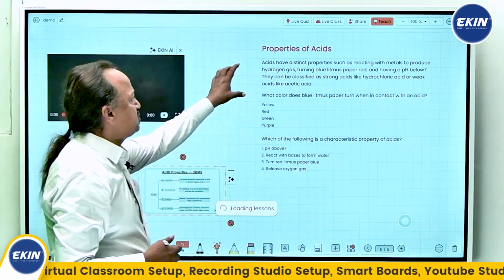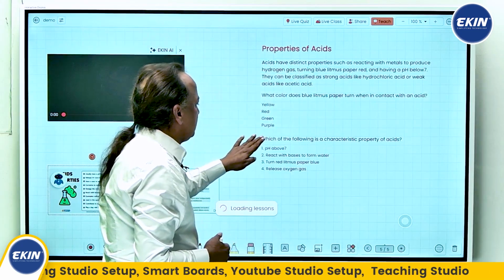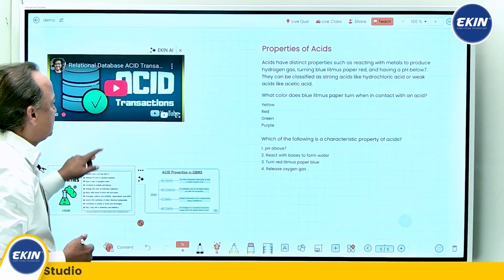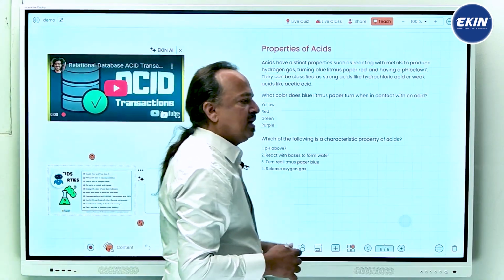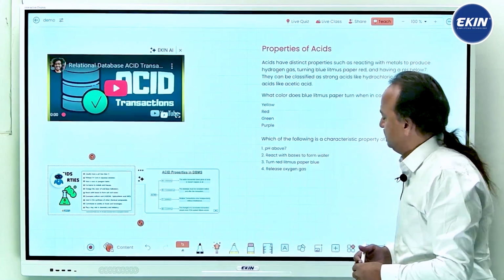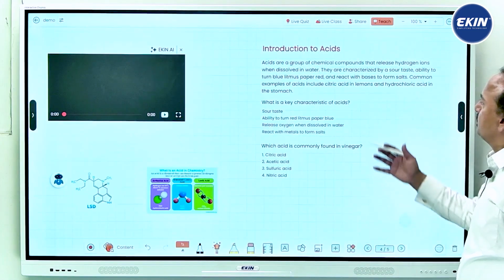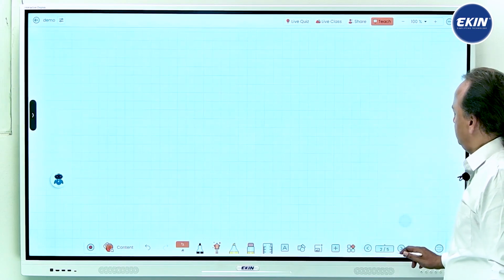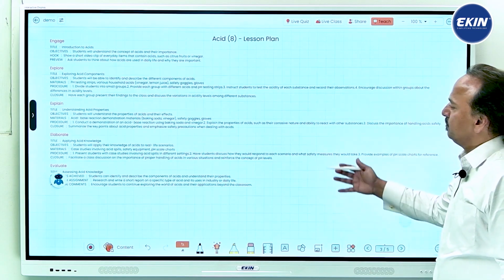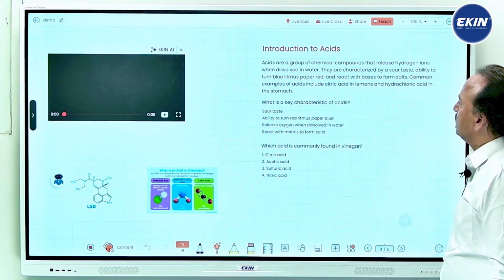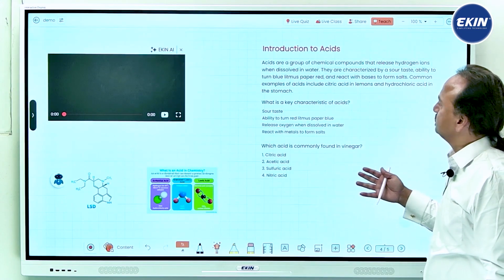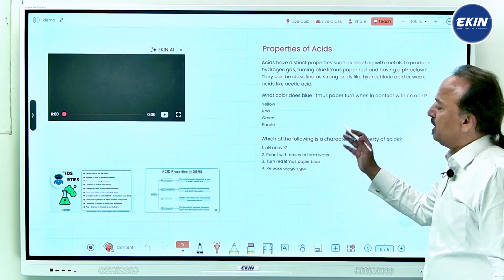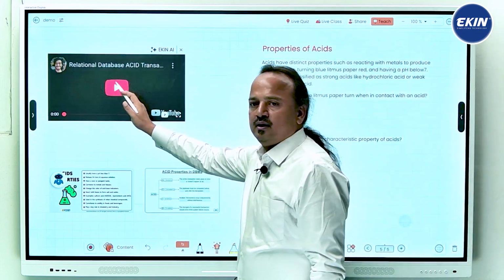And see the detail it is going into. Properties of acid, complete detail of this. And related images, videos. So now, in I think less than 1 minute, what I have done here, you can check. This is the ACID lesson plan, right? How we are going to teach that? Then introduction to ACID, properties of acids, and related images and videos.